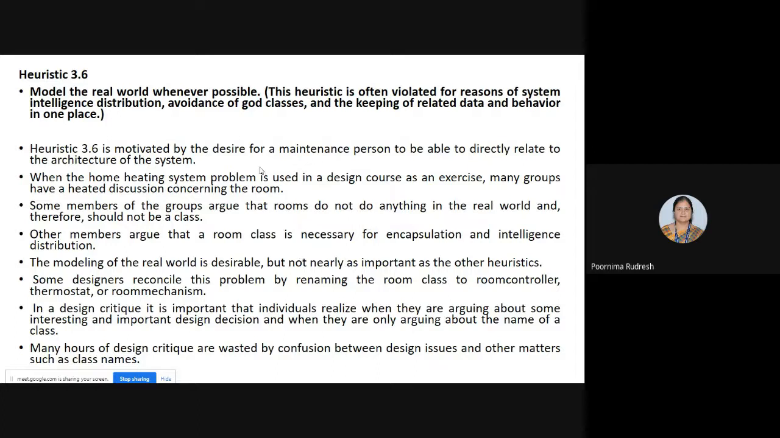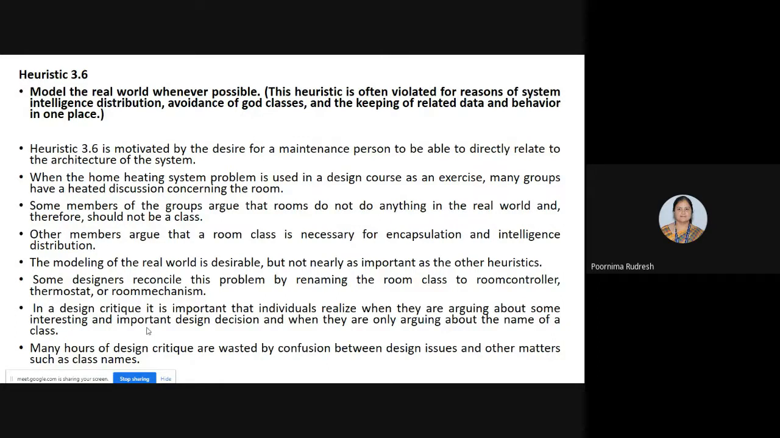And hence, some designers reconcile this problem. As I said, some groups argue that room should be considered a class, and some argue that room cannot be considered a class. Now, to avoid that argument, some designers reconcile the problem and rename the room class into room controller or thermostat or room mechanism. So instead of declaring a room class, the designers created another class named room controller or thermostat or room mechanism. Okay.